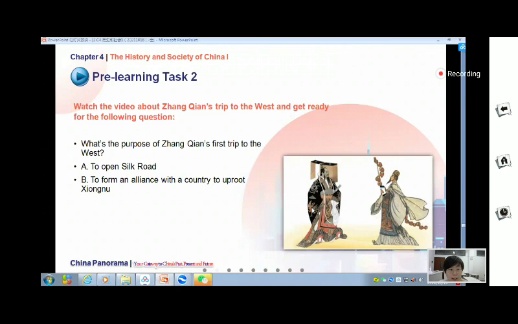During Han Dynasty, there is a very important figure whose name is Zhang Qian. So we're going to watch a very short video about Zhang Qian's trip to the West. Because his trip to the West is already outside of this country. His trip to the West is very important to China's history and also to world history. So we're going to watch the short video and pay attention to this question: what's the purpose of Zhang Qian's first trip to the West?